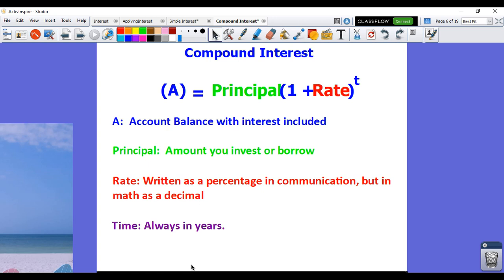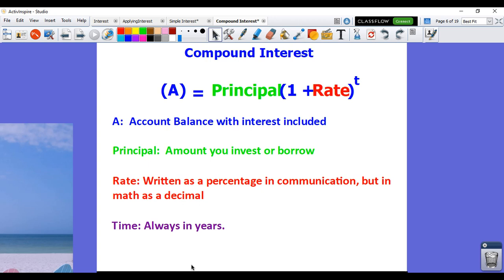So the compound interest formula is different this time. It's capital A equals principal times 1 plus the rate, raised to the t power. Your rate is still going to be a percentage written as a decimal, and time is still always going to be in years. The principal is still the amount that you invest or borrow. The difference this time is that when you get your answer, it's the account balance with interest included.